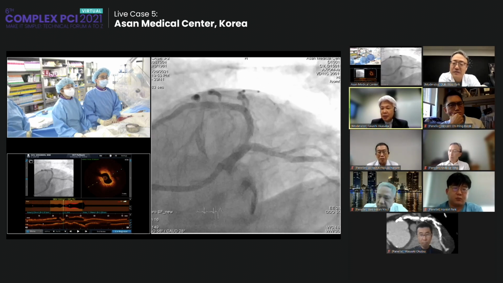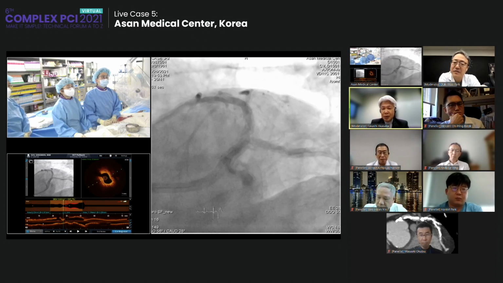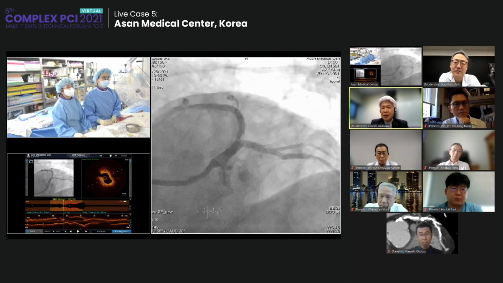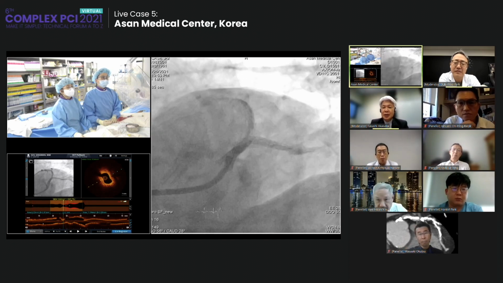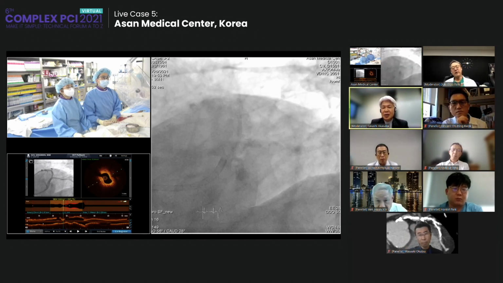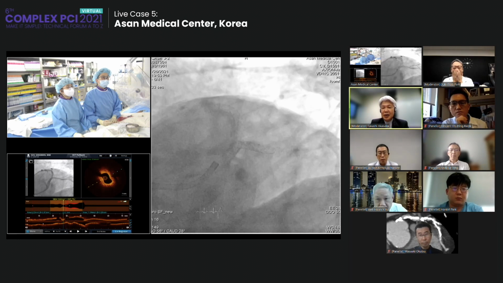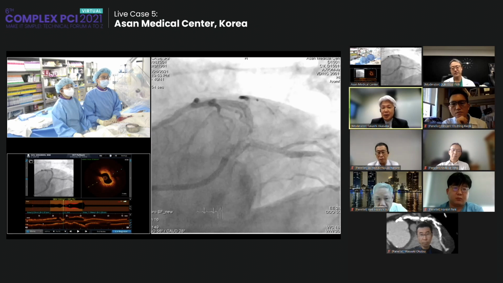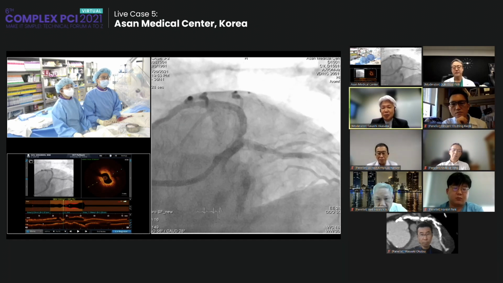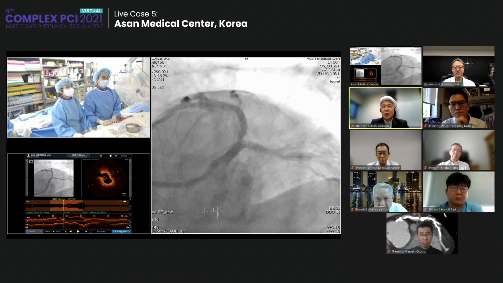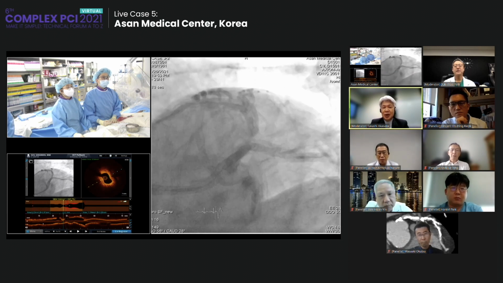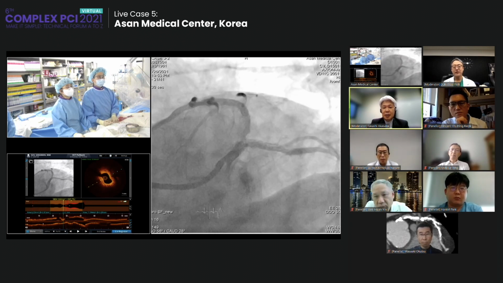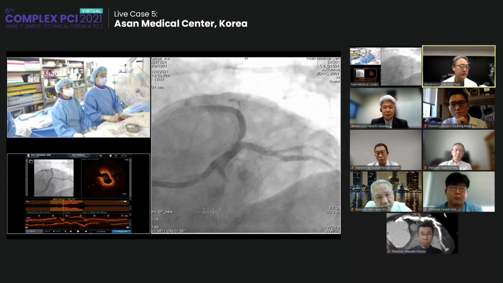But the patient had a drug-coated balloon treatment in the LAD previously, right? Yes, that's right. So, stent in stent is not ideal. If we can avoid it, we try to treat without stenting if possible. But in this case, I'm not sure. It might be difficult. But anyway, we have to check the response to the ballooning, and then we will decide. Okay. Any comment from the panel?